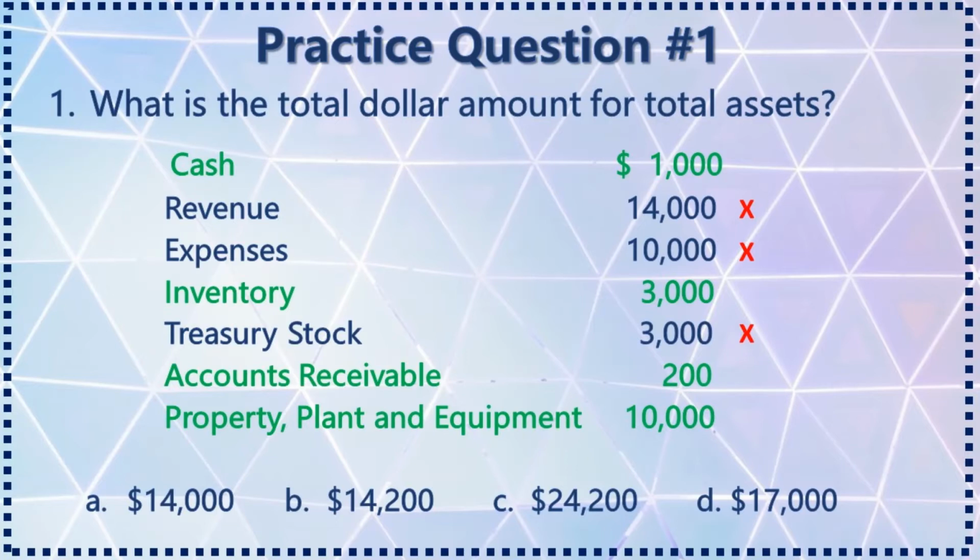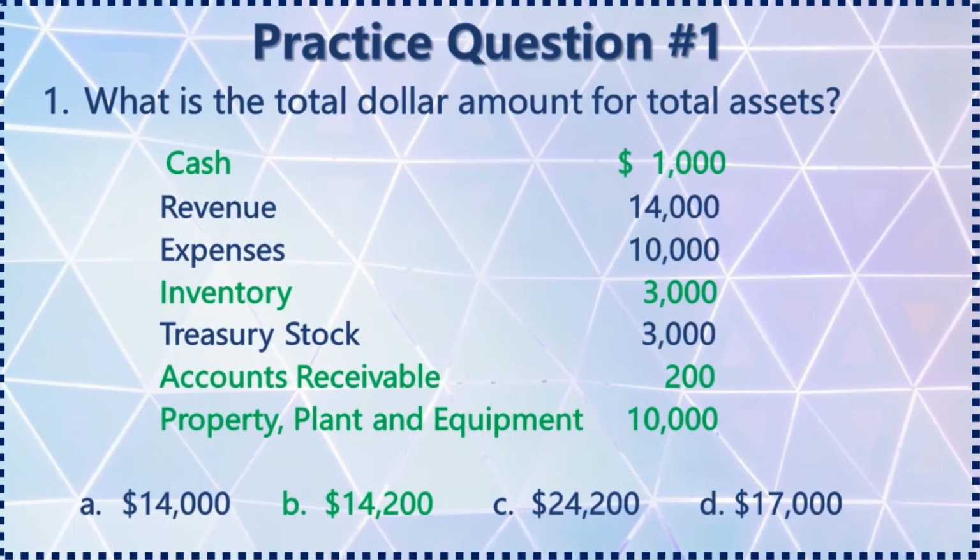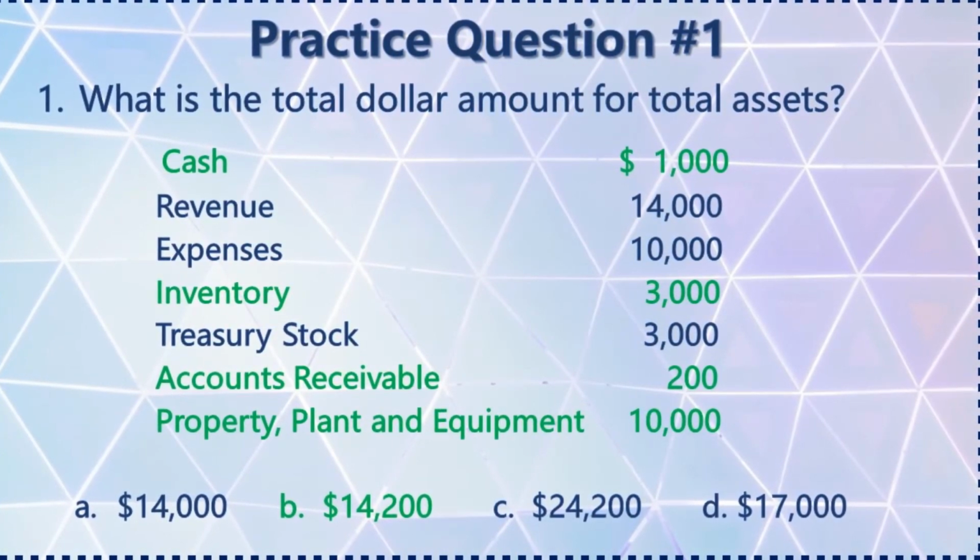So, to get the total dollar amount for total assets, we would add cash of $1,000, add accounts receivable of $200, add inventory of $3,000, and add property, plant, and equipment of $10,000 for a grand total of $14,200. So B is the answer.